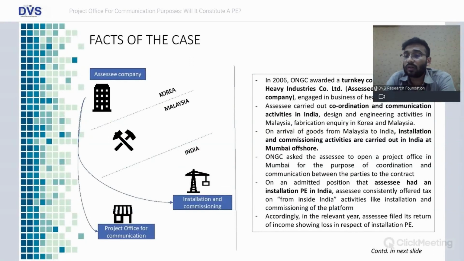ONGC asked the Assessee to open a project office in Mumbai for the purpose of coordination and communication between the parties to the contract. On an admitted position, the Assessee had an installation PE in India. The Assessee has confirmed that it has an installation PE in India and regularly files the return of income, but for that PE there is a loss, there is no profit. So every year for that particular installation PE, the Assessee is filing a loss return. So the Assessee has no issues with the installation PE being in India.